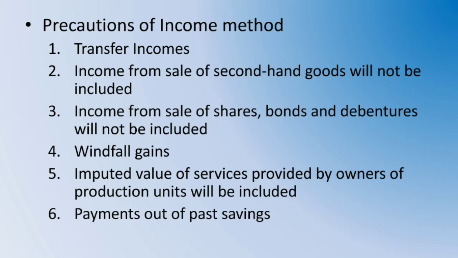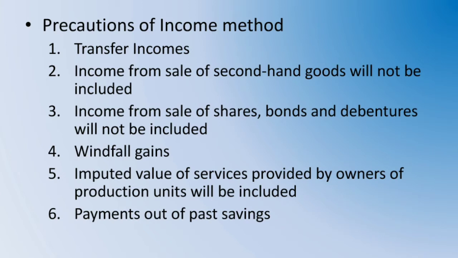Now when you are selling them for the second time, or the third time, every time we cannot add that value. If we do that, this will lead to double counting. That will give an exaggerated figure of national income. So, the sale of second-hand goods will not be included while calculating national income.